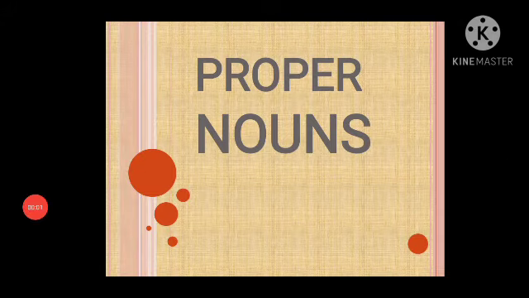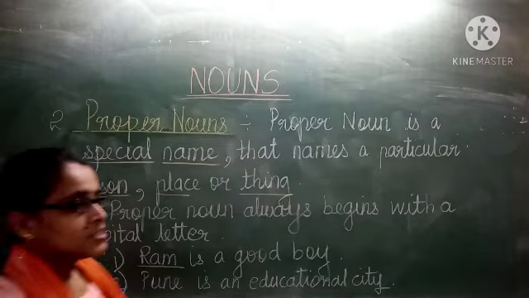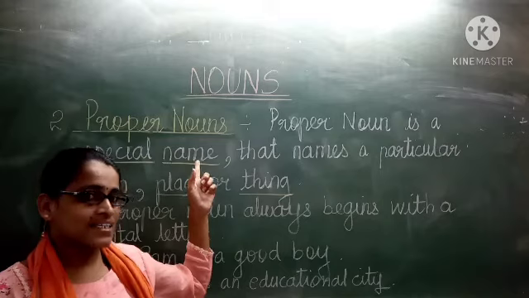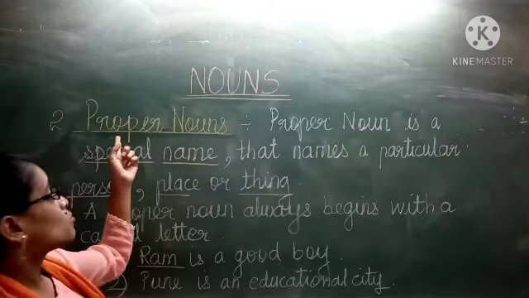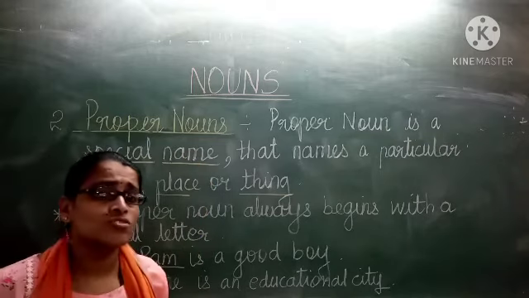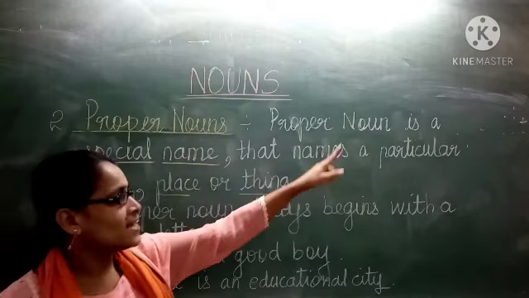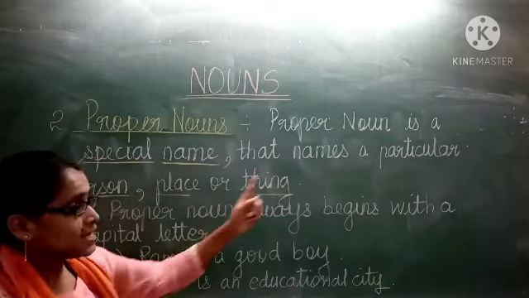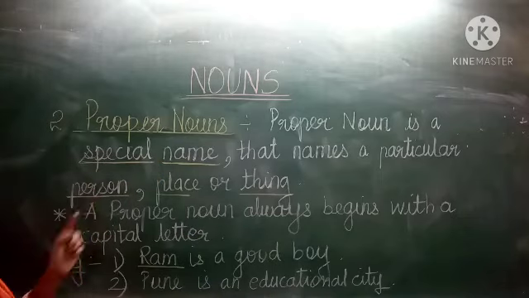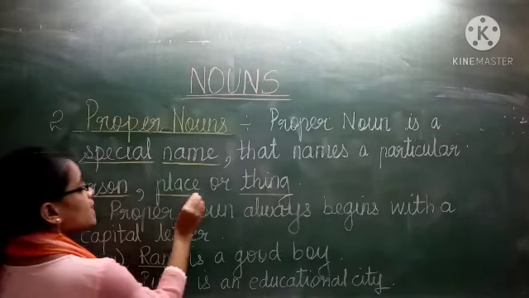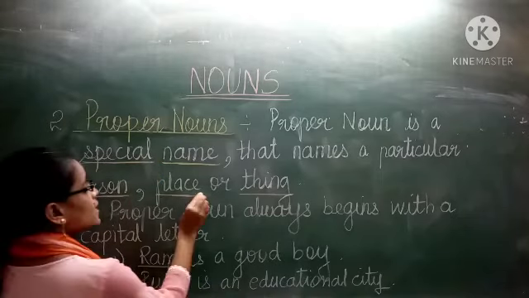Let us see about the proper noun, the second kind or second type of noun. Now what is a proper noun, children? Proper noun is a special name. It's a special name that names a particular person, place or thing. So it is a special name given to a particular person.